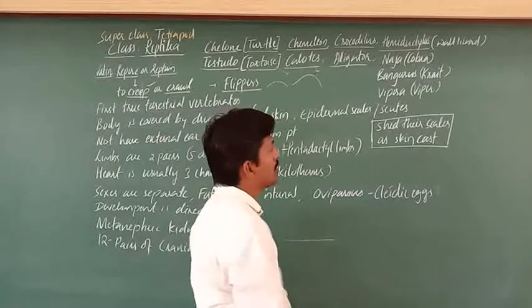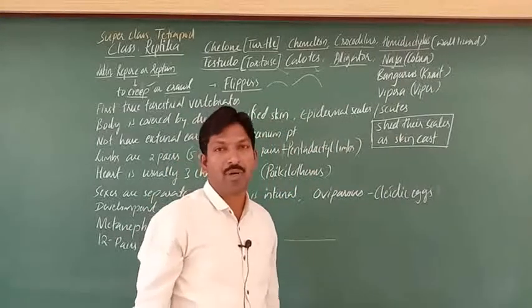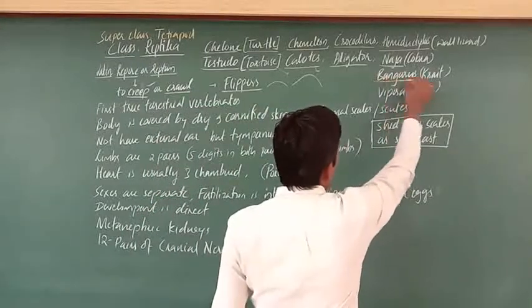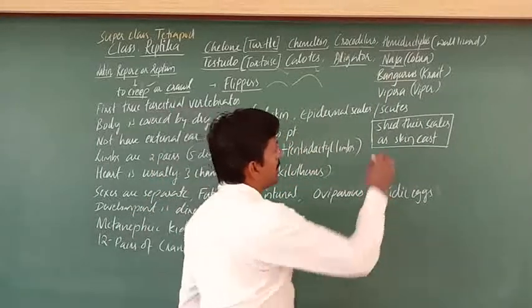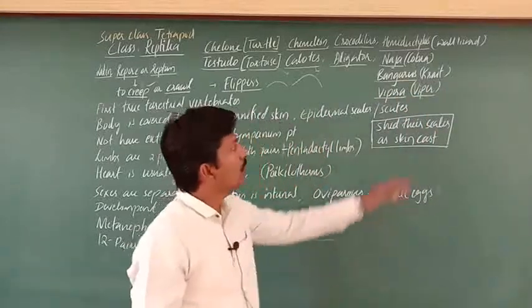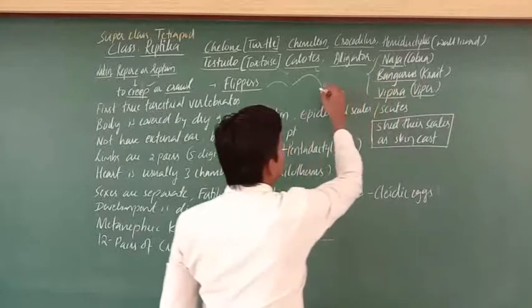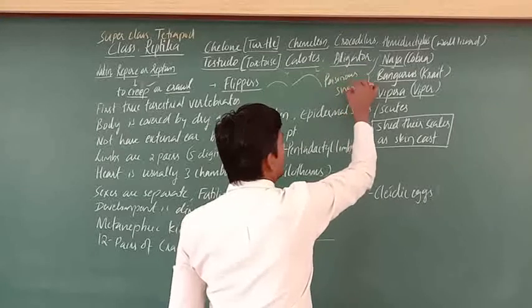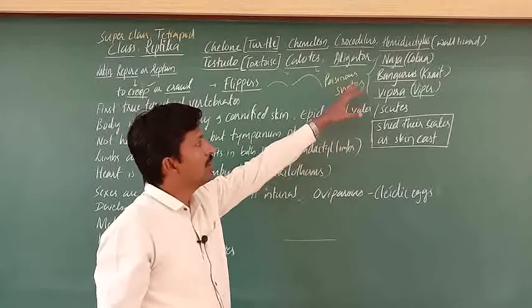And other examples like Naja, right? Naja, that is a king cobra, we can say. King cobra. And Bungarus, what do you call? Bungarus, that's a krait, Indian krait. Okay, so Vipera, that's viper, commonly called viper, right? So the cobra, krait and viper are all said to be highly poisonous snakes. These are referred to as poisonous snakes, and even non-poisonous snakes may also be there. So these are the poisonous snakes which we have taken here.